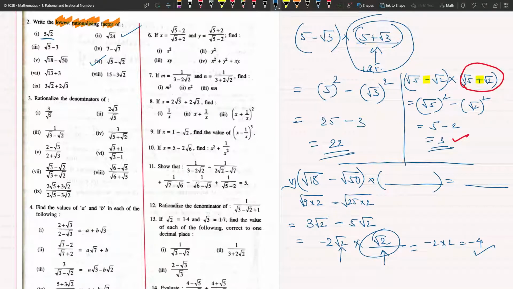ठीक है? Least rationalizing factor हमेशा irrational ही होता है. Irrational number को ही multiply करना पड़ता है. ठीक है, great. I think you guys did a fair job, and now I think everyone knows what is the least rationalizing factor. Prajakta, would you like to try one, or are you comfortable with it?